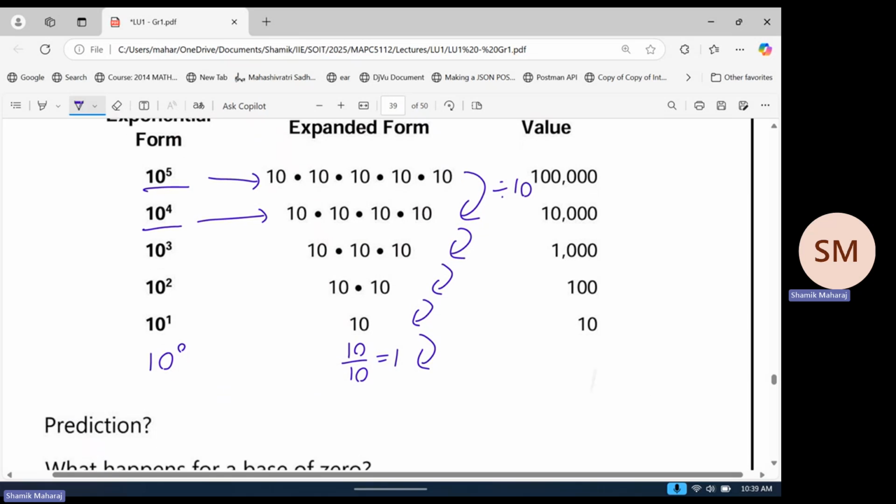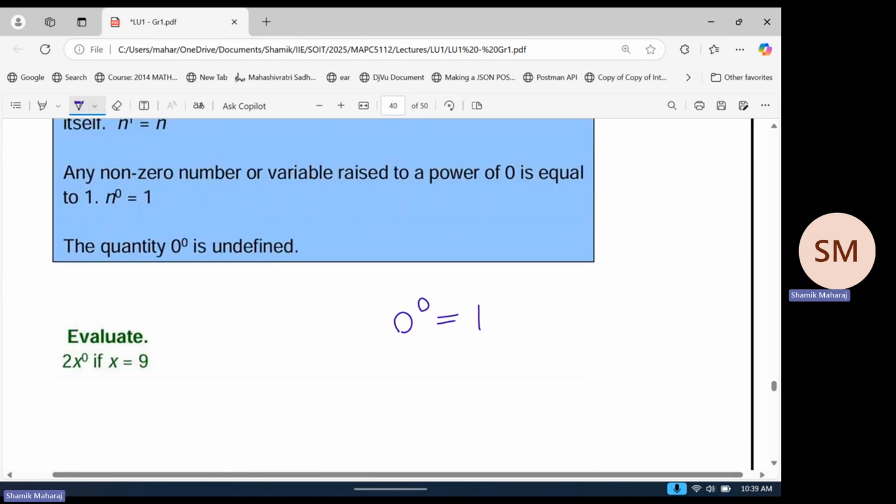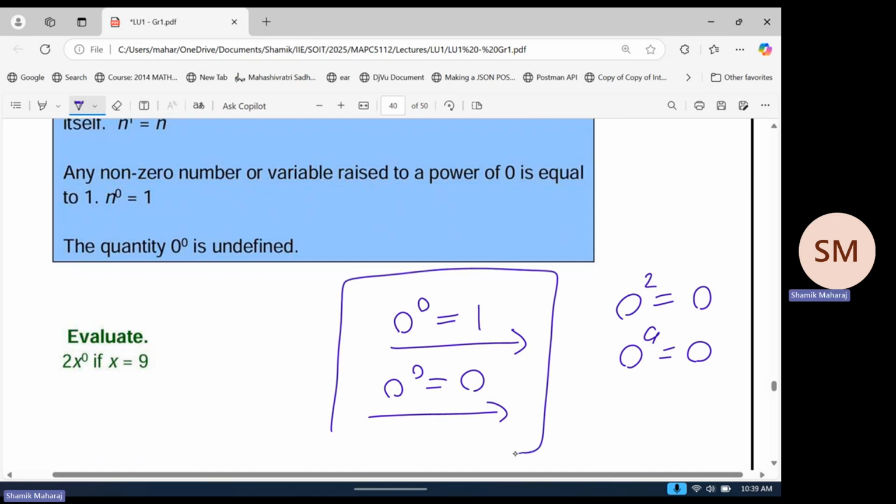10 to the power 0 was 1, right? So by that logic, 0 to the power 0 would be 1. If we know something to the power 0 is 1, then this must also be true, right? But also, 0 to the power anything, let's say 2, for example, what does that give us? 0, right? It's 0 times itself 2 times. So by that logic, if 0 to the power anything is 0, then 0 to the power 0 should also be 0. Right? So we got 2 results for the same thing, which is a bit of a problem.